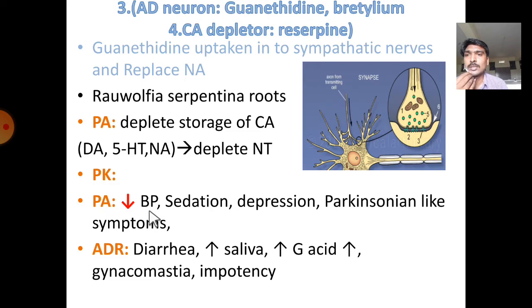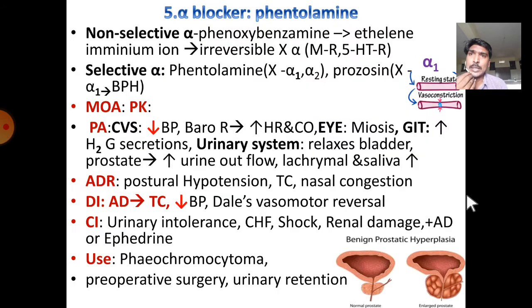It causes hypotension, sedation, and depression. Sedation and depression are due to the low level of 5-hydroxytryptamine, and Parkinsonism is due to depletion of dopamine. Coming to the adverse drug reactions: diarrhea, increased salivation, increased gastric acid production, and next one, gynecomastia and impotence are the symptoms.